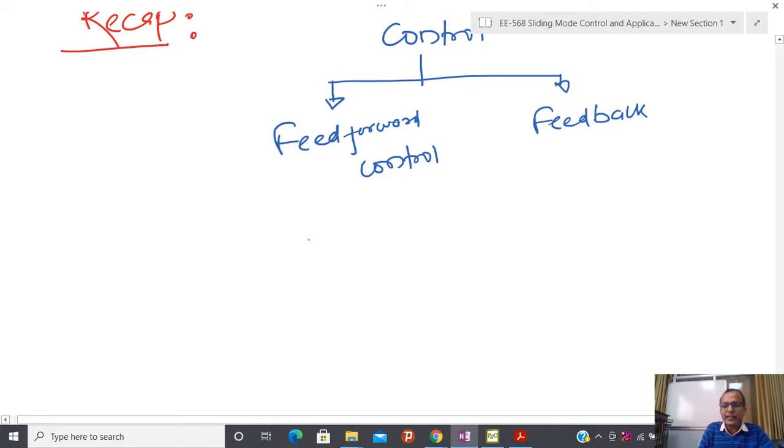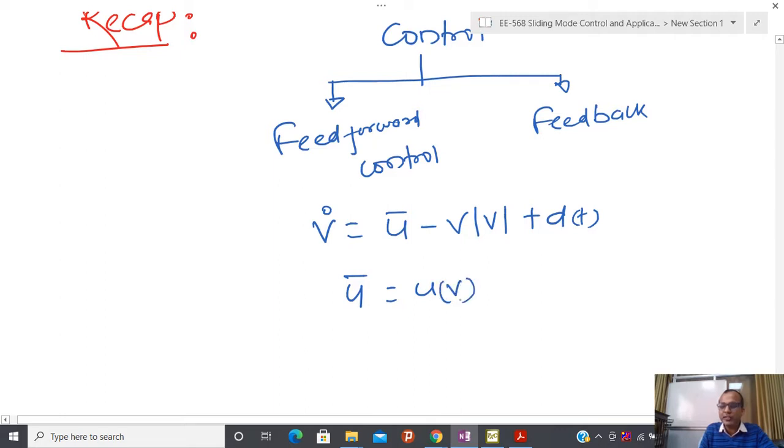Due to that reason, if you see the mathematical model of the underwater vehicle, what we have done is, I have this kind of model: v dot equals u bar minus v mod v plus d(t), where d(t) is the disturbance. So u bar equals u0, and this u, which is a function of v, is what I am going to design.